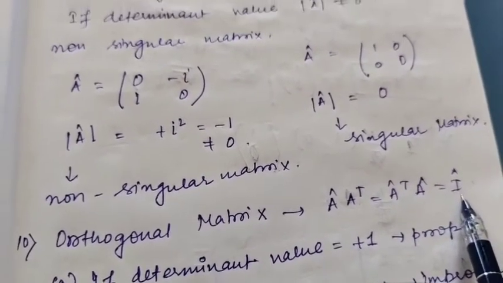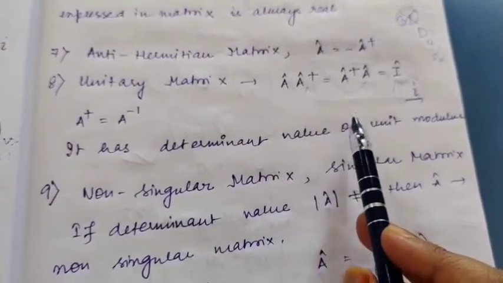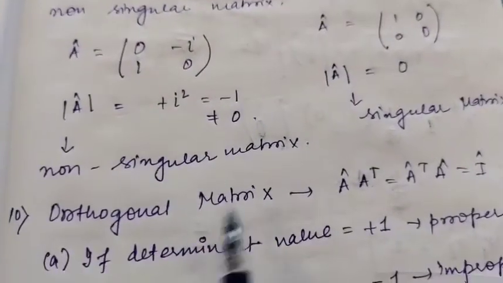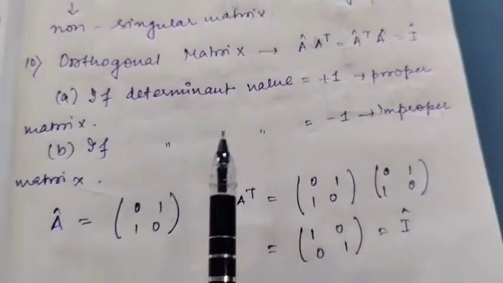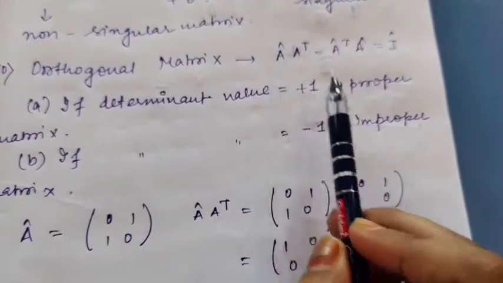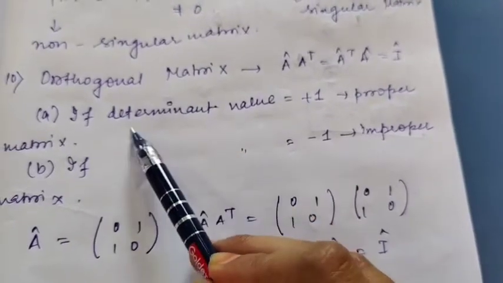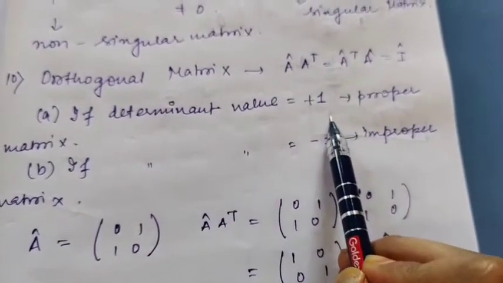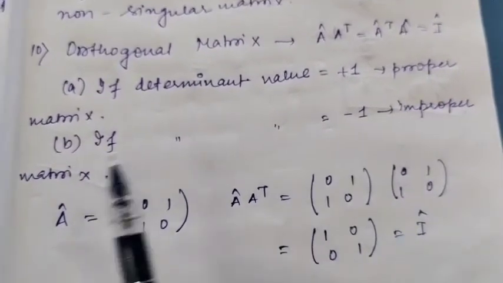See here, when we learned about the unitary matrix, it was A dagger. And when we are doing the orthogonal matrix, it is A transpose. This is the difference. And the determinant value of A, if it satisfies this condition, then it is called an orthogonal matrix. And then if the determinant value of A is plus 1, we will call it a proper matrix. And if it is minus 1, then we will call it an improper matrix.